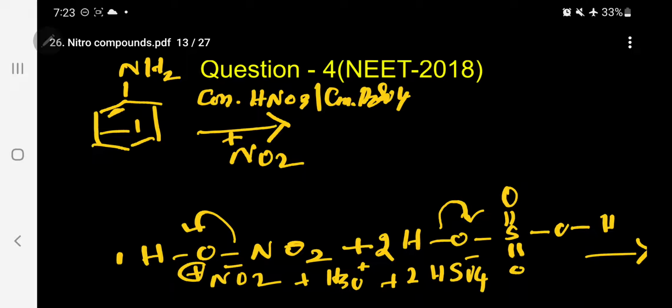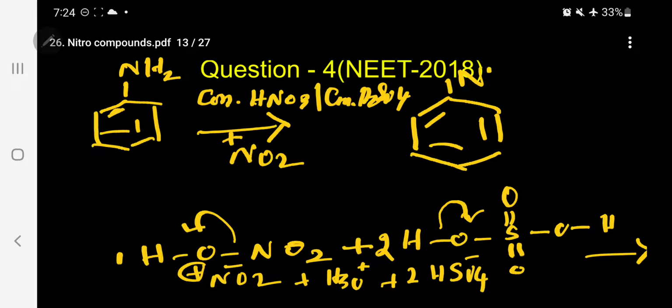But in the presence of acid medium, what is happening now? Before attacking, the strong acid medium converts it into the anilinium ion. H plus is accepted by the lone pair, converting it into the anilinium ion.